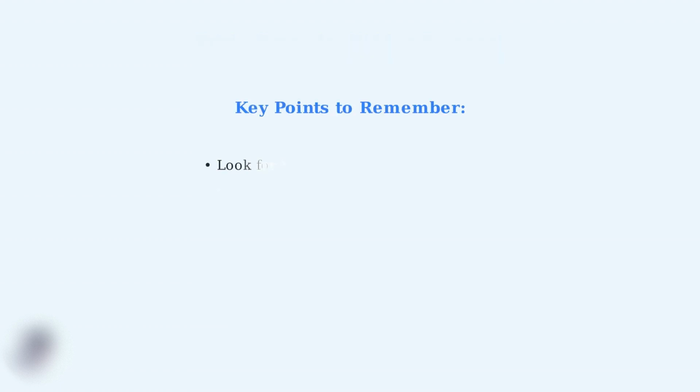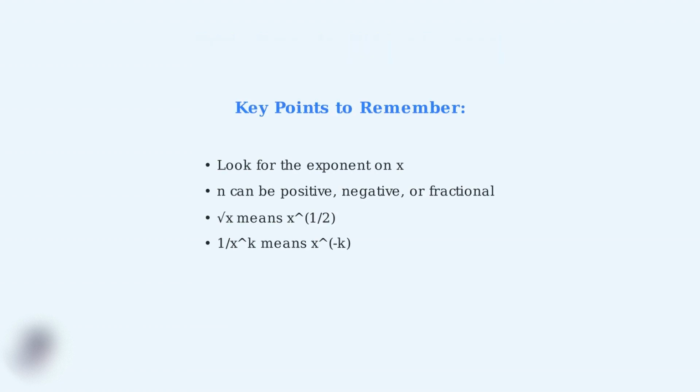Let's summarize the key points for identifying exponents. Always look for the exponent on x. Remember that n can be positive, negative, or fractional. Square roots and other roots are fractional exponents, and fractions with x in the denominator become negative exponents. Mastering this identification step is essential for applying the power rule correctly.